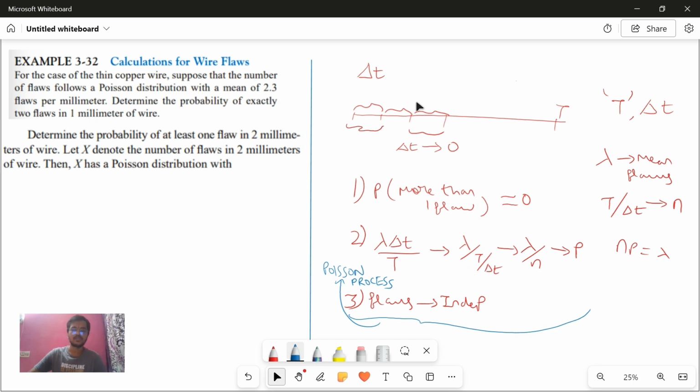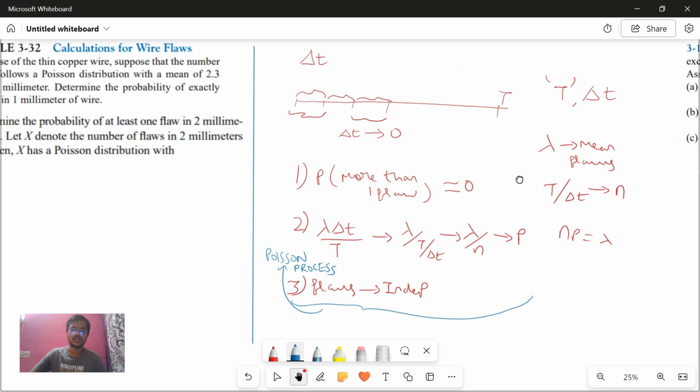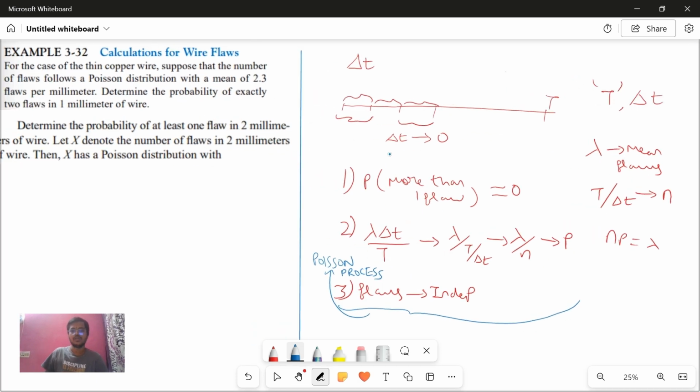When delta t tends to 0, t by delta t tends to infinity, which means n will tend to infinity, which means p will tend to 0. That's what we told in the previous video. I forgot to tell about the Poisson process, so I'm telling it here.